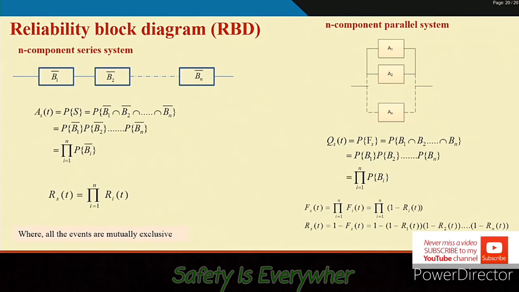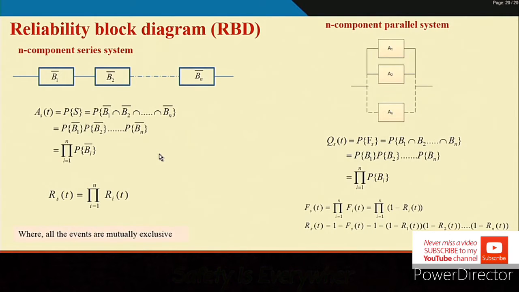For example, think of any machine which you have created in such a manner that if one of the components fails, the system will fail. Then it can be said that it is in series like this. Under this situation, what will be the availability of the system?